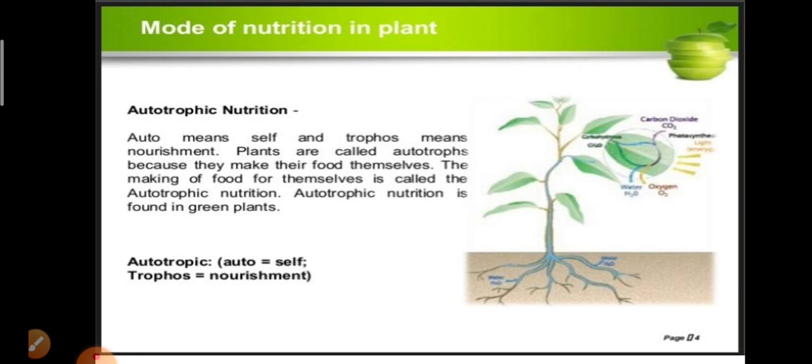The organisms which can prepare their food for themselves are known as autotrophs, and this mode of nutrition is known as autotrophic nutrition. All the plants are said to be autotrophs because they can prepare their own food. Okay students, understood?